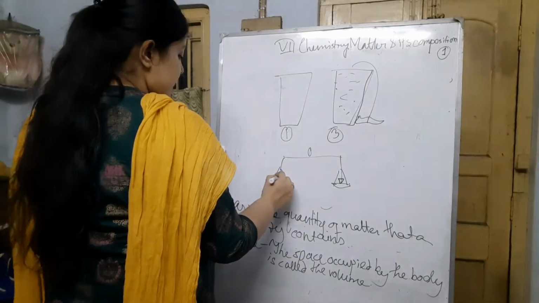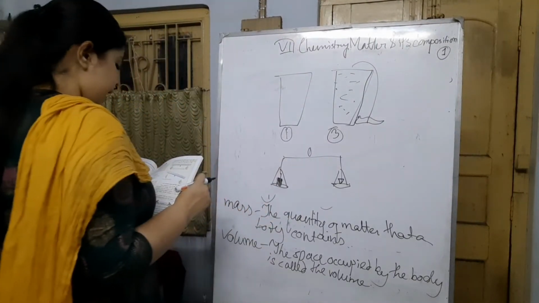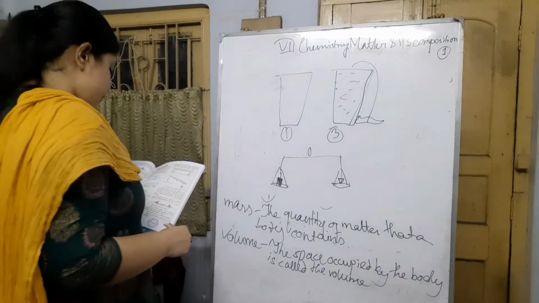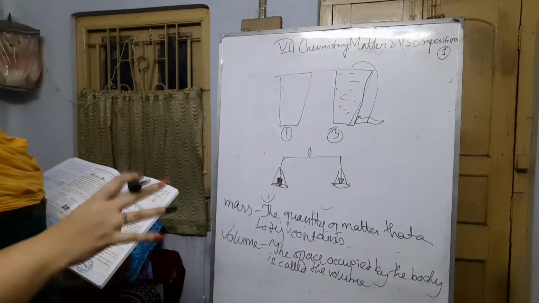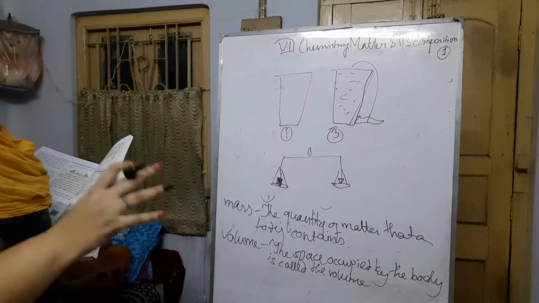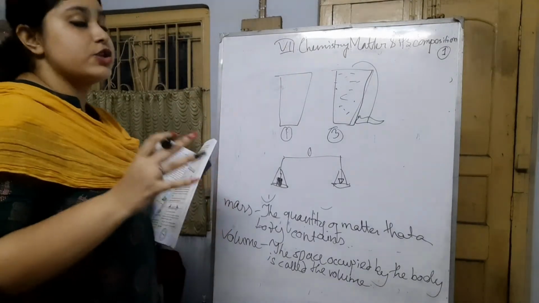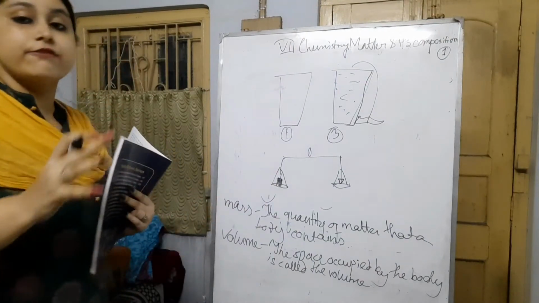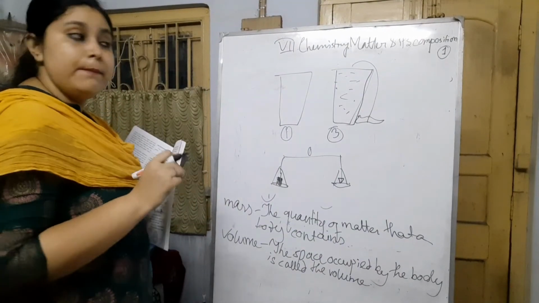Why? Because it has some weight. So it is proven that water has some weight, as well as it needs some space to occupy. It has some volume along with some mass.